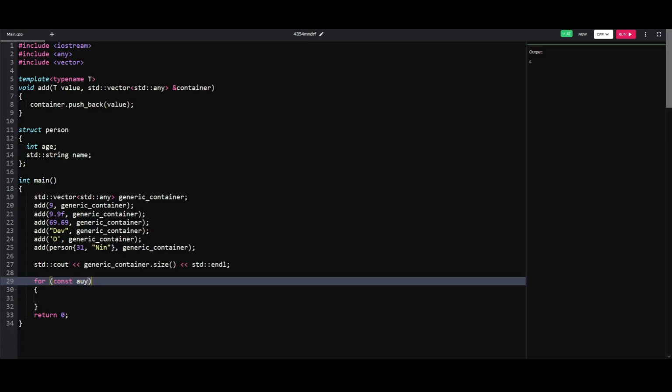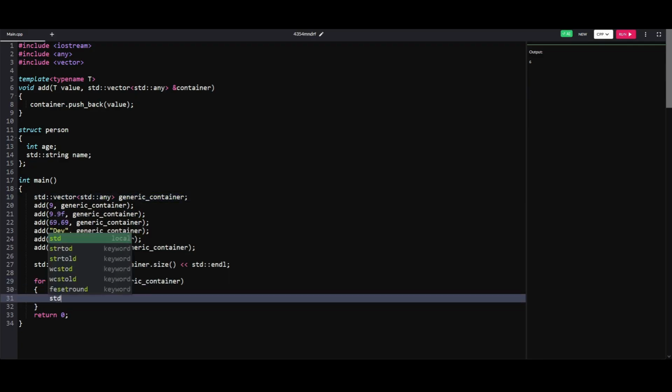So let's use a const auto ref, let's say a, and let's go over the generic container and do a dot has_value. This will tell us if our object has any value in it, and let's also print the type of that object, the any object.